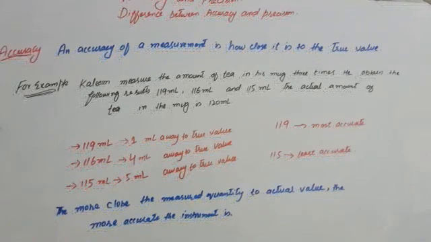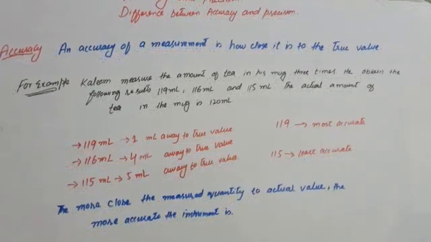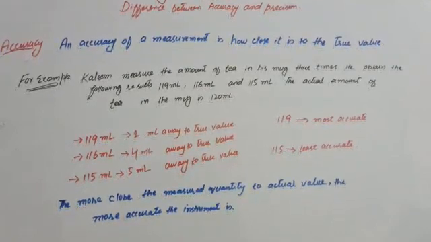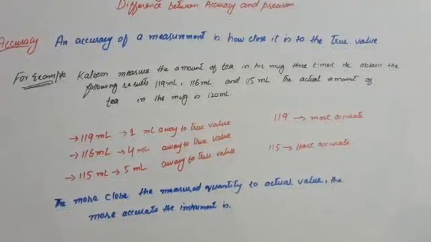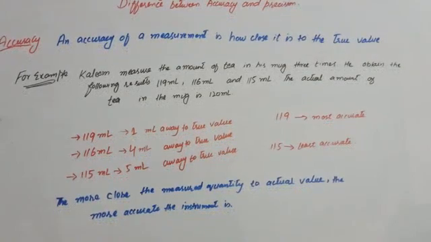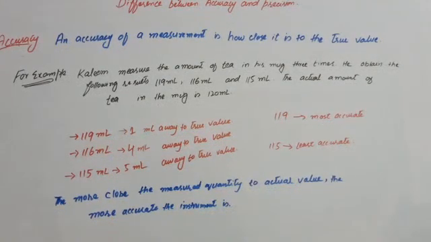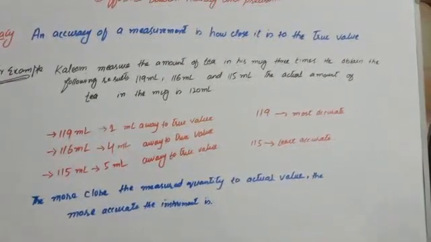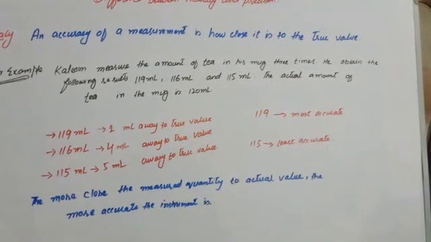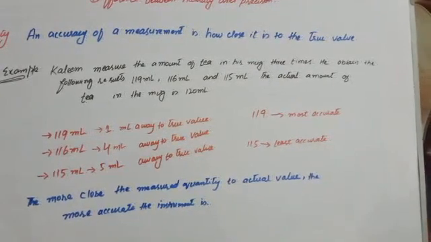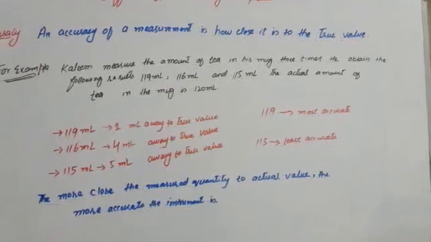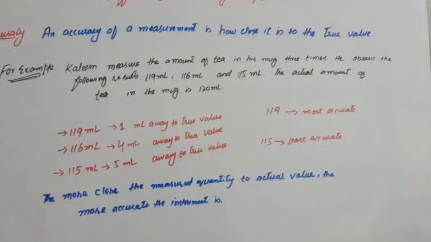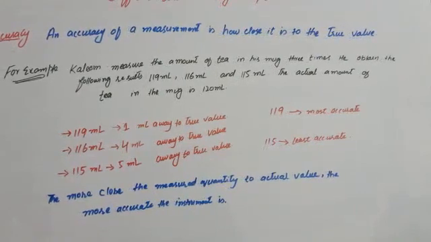अब हम यहाँ देख सकते हैं कि 119 ml is 1 ml away from the true value, 116 ml is 4 ml away from the true value, and 115 ml is 5 ml away from the true value. So it means that 119 ml is the most accurate and 115 ml is the least accurate. The closer the measured quantity is to the actual value, the more accurate the instrument is.